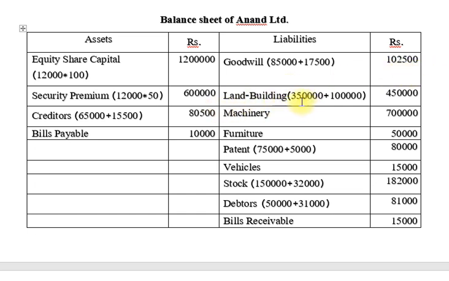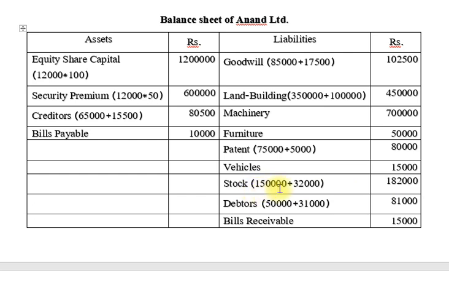Now land and building: Harsat Limited 3,50,000 and 1 lakh in Praveen Limited, total 4,50,000. Machinery only in Harsat Limited, 7 lakhs. Furniture only in Harsat Limited, 50,000. Patent 75,000 in Harsat Limited and 5,000 in Praveen Limited, 80,000. Vehicles only in Praveen Limited, 15,000.